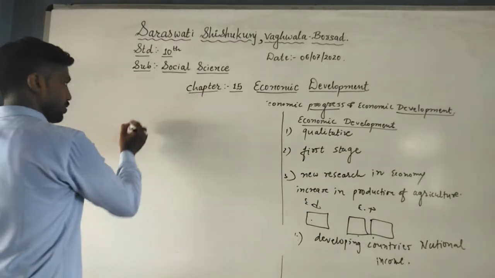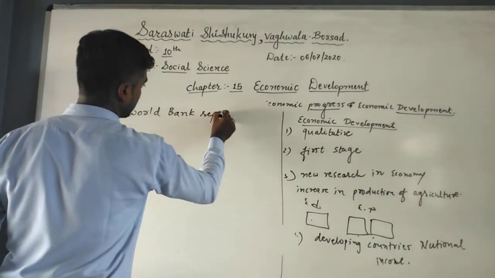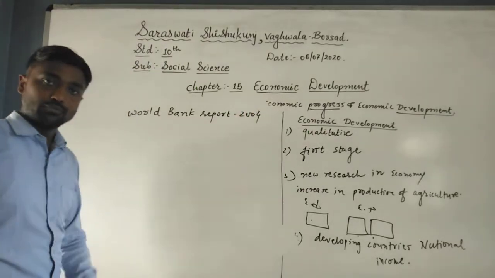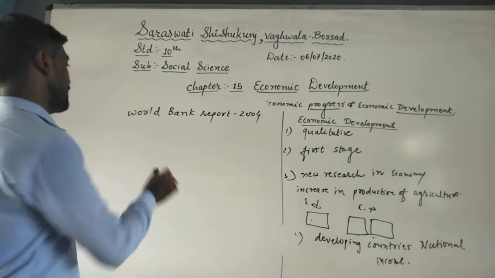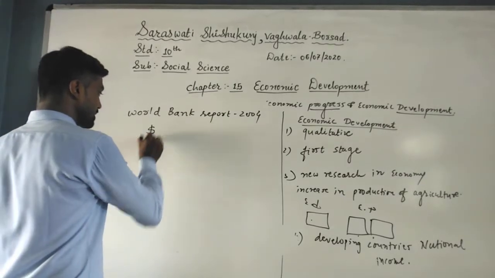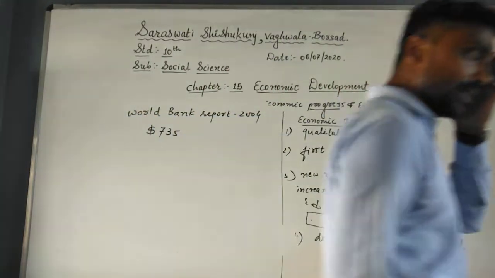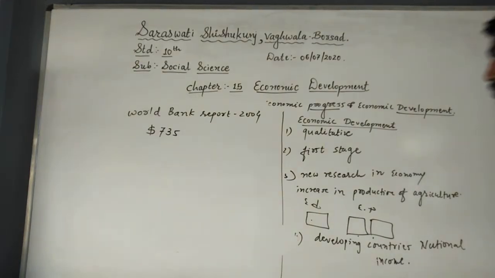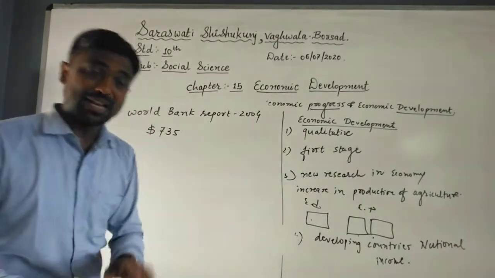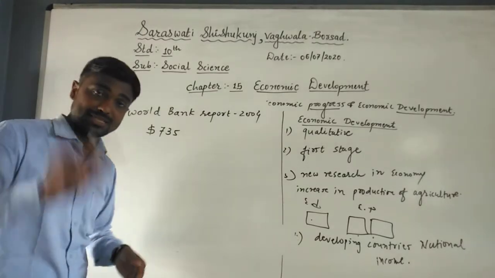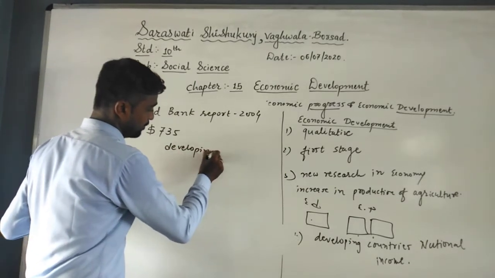According to the World Bank report of 2004, they have described that the country's per capita income, not national income, per capita income, if it is less than $735, is called a developing country. I will repeat one more time: the World Development Report of the World Bank, 2004, describes that the countries whose per capita income is less than $735 are called developing countries.